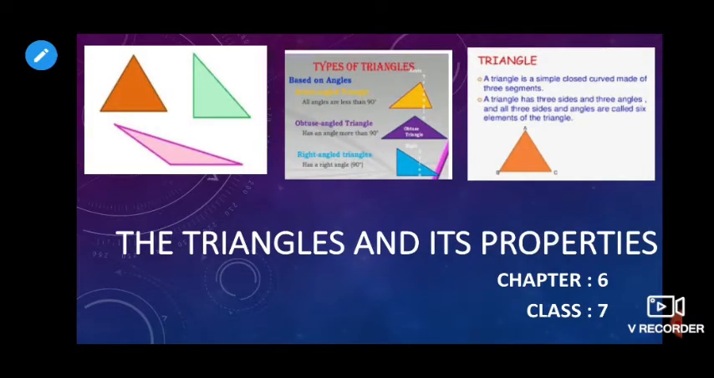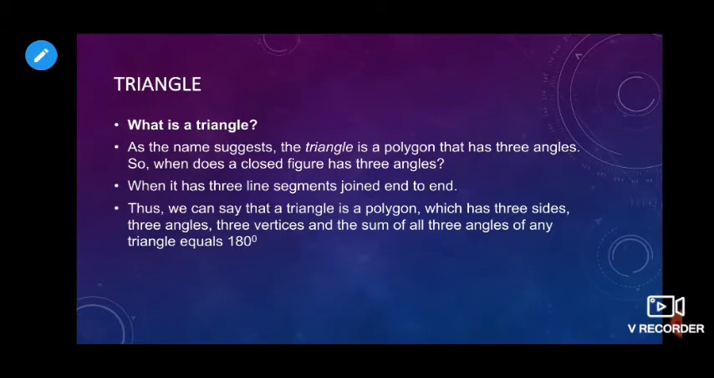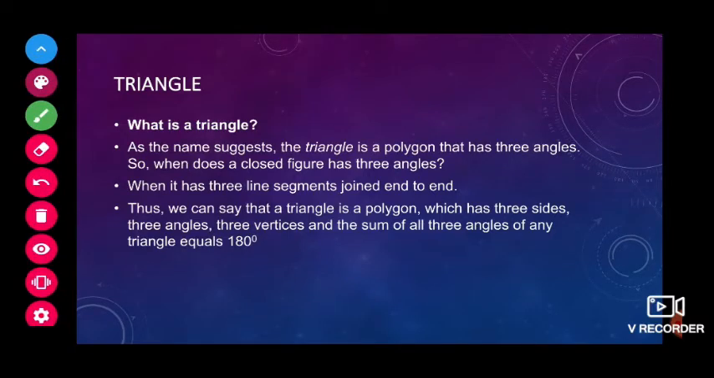Today we are going to see triangles and their properties, Chapter number 6. Now children, what is meant by triangle? Tri is nothing but 3. So a triangle is a three-sided figure. A triangle is a three-sided figure which is closed, or else we can say a triangle is a polygon with three sides and three angles.